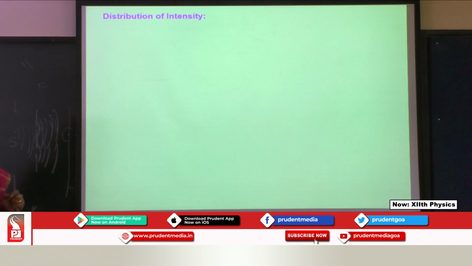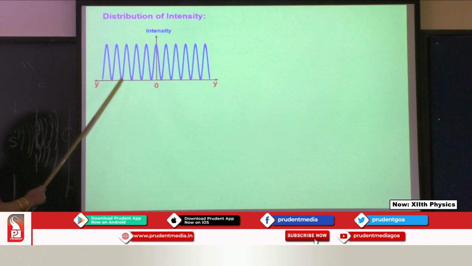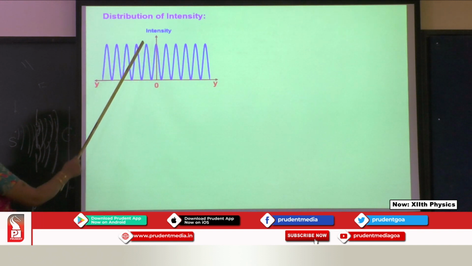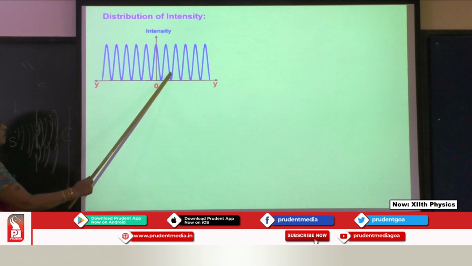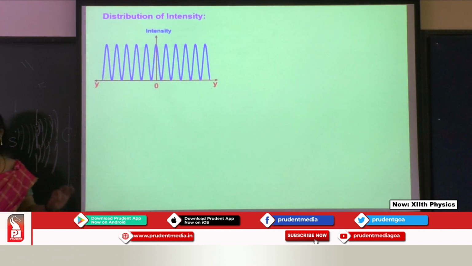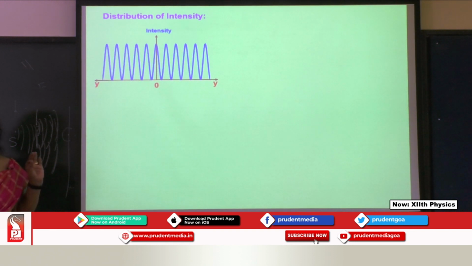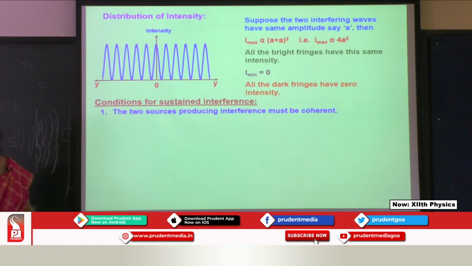Okay. So we have here distribution of intensity. See here I have shown you the graph which indicates this is the intensity, it is a displacement. As I said, whether you consider the first one or any number, all of them have the same intensity. Amplitude remains constant. Okay. So this is what we have over here. They have the same intensity, the formula is given over, but this is all now deleted over.